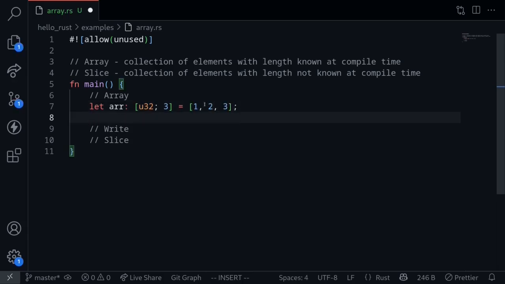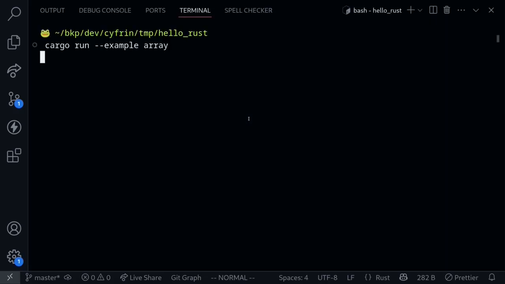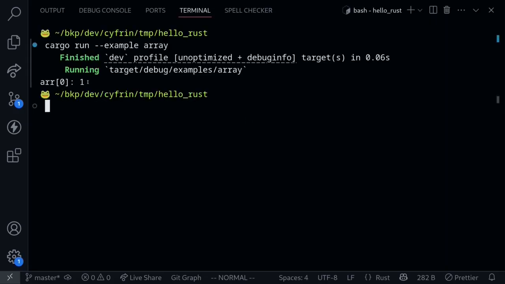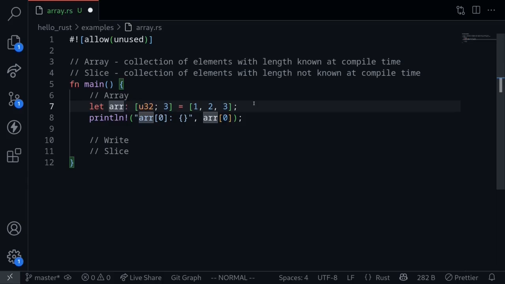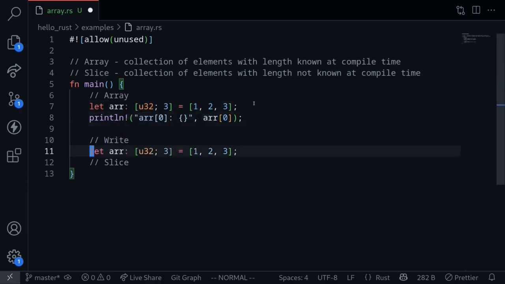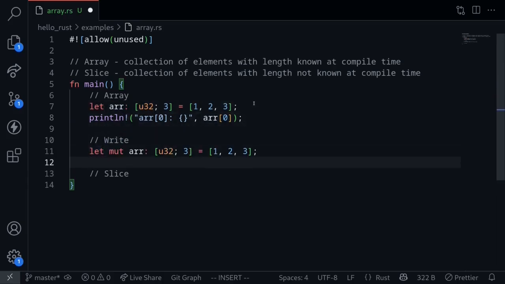To access an array, you can access it by the index. For example, you can say r[0]. Let's execute this code. We get the value, r[0] is equal to 1. To make this array mutable, we'll need to prefix this with the mut keyword. For example, let's update the element at index 1. r[1], let's set this equal to 99.